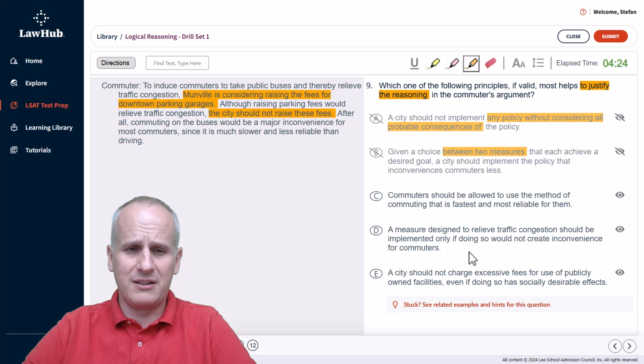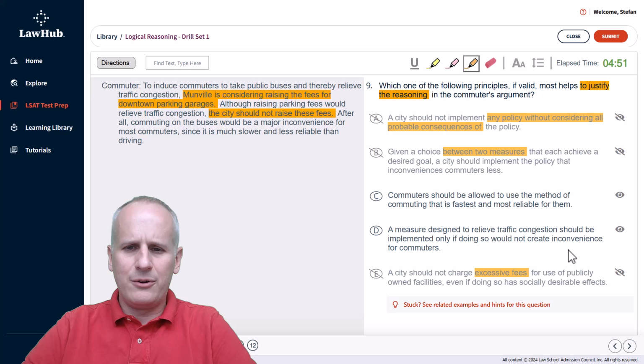Well, again, we were talking about inconvenience, so D I'm probably going to leave open, no highlights yet as well. And then lastly, we've got choice E: a city should not charge excessive fees. It doesn't say anything about excessive fees. That's a qualifier that is not defined at all in the commuter's argument. Even though the commuter is against raising the fees, at no point does the commuter define the fees as excessive. So we can eliminate choice E.